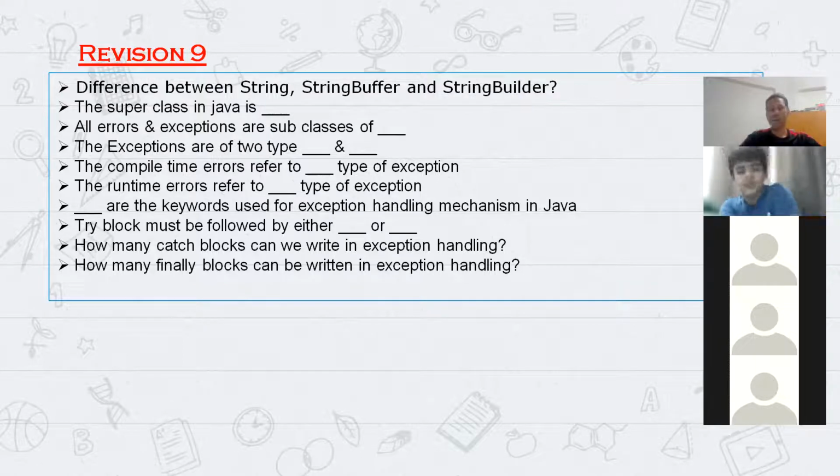The superclass in Java is the Object class. Perfect. You remember now? Yeah. You understood, right? So Object is the superclass in the entire Java community. Okay, so next one goes to Advai.